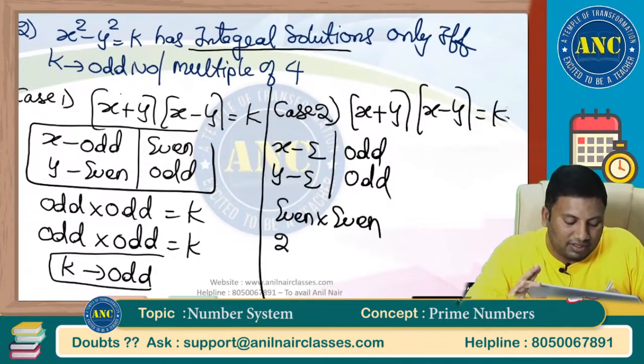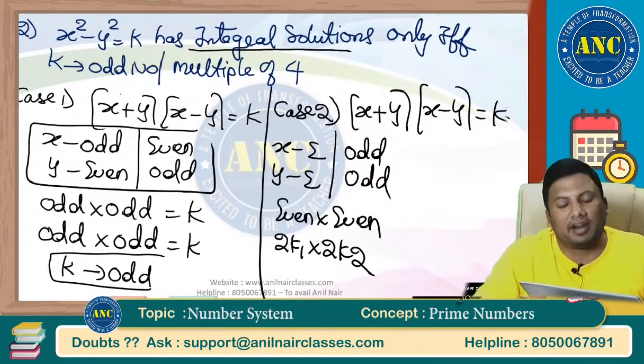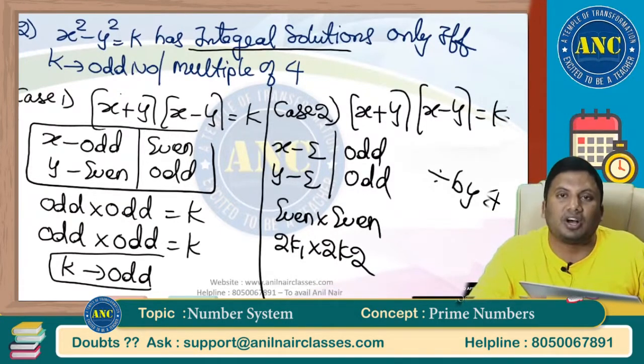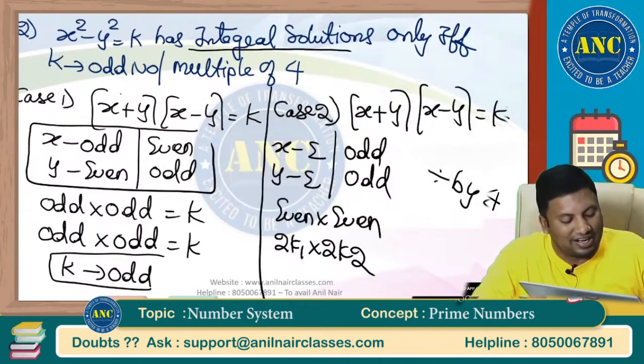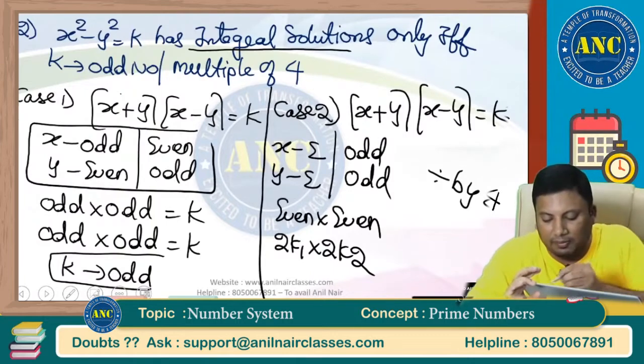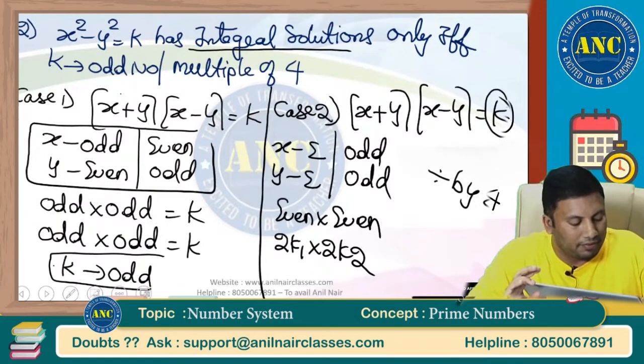An even number is of the form 2k1, and this one is of the form 2k2. 2k1 into 2k2, the answer is divisible by 4. Odd plus odd is even. Odd minus odd is even. That means the right hand side will be divisible by 4.